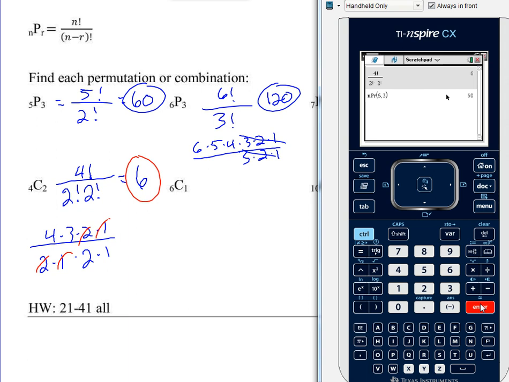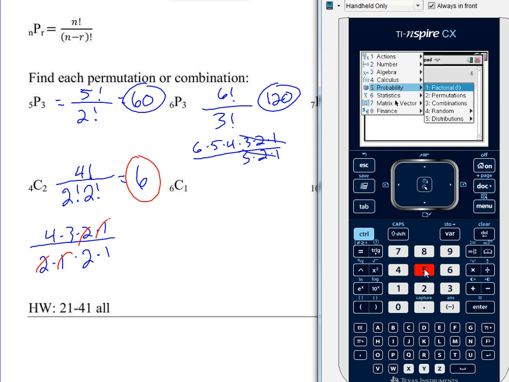So you no longer have to type in the entire formula. You can just use that. And by the way, if you want, you can even type in the letters nPr parentheses, and it will revert to this. You don't even have to go to the menu. But it's like menu 5, 2, or 3. It's pretty simple to get there anyway. It's still 3 button pushes. So that's the route I would go.